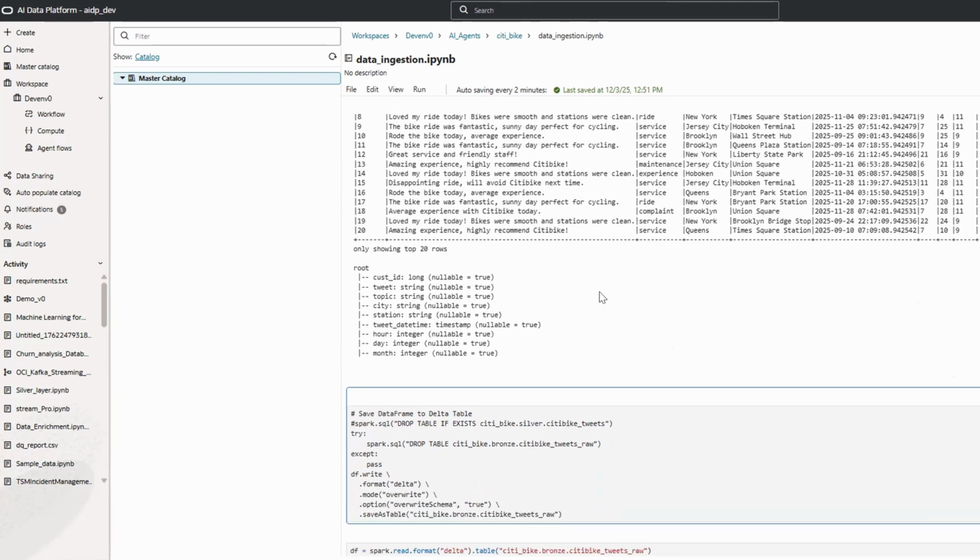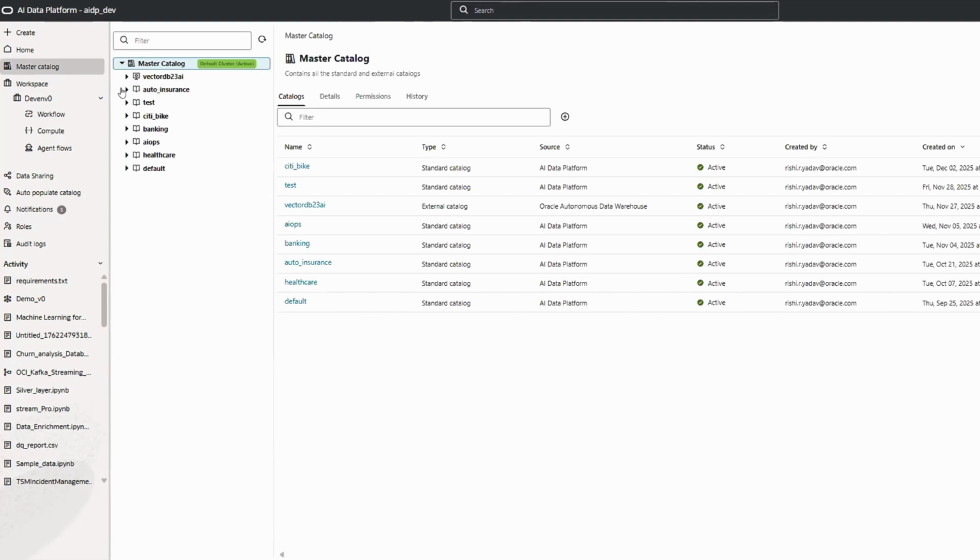So once our data has landed into the bronze layer, I quickly want to show you. We can see here we have the city bike bronze layer and our data landed into the bronze layer table. So we have this data set. This is a completely raw data set. And now our objective is how we can apply OCI generative AI to convert this information into meaningful actions.